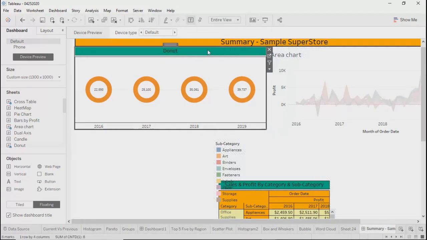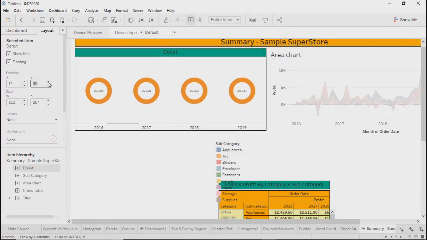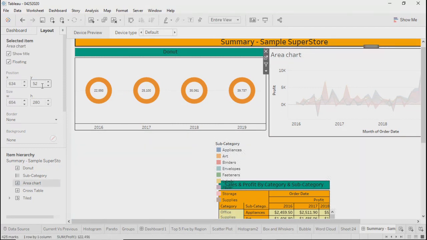Now another thing related to the coordinates x and y. So for example, my donut chart is over here, I can definitely align it by height. So it is a y-axis. Let's say if it is on 49, I'll give the same thing for my area chart also, 49, so that height-wise they are aligned.